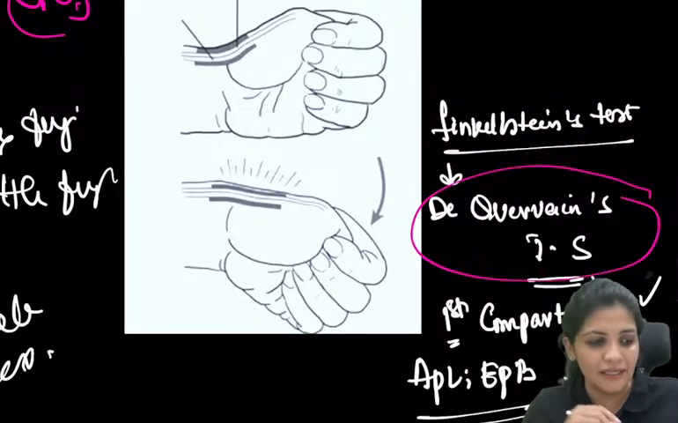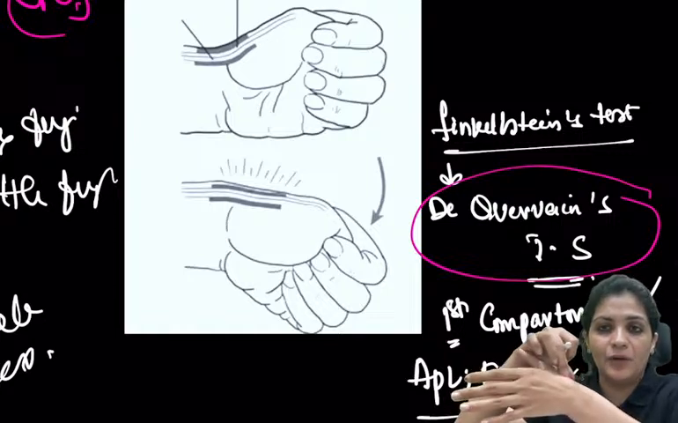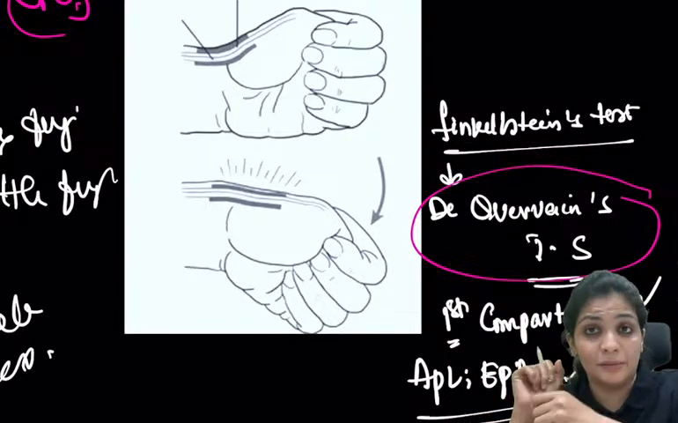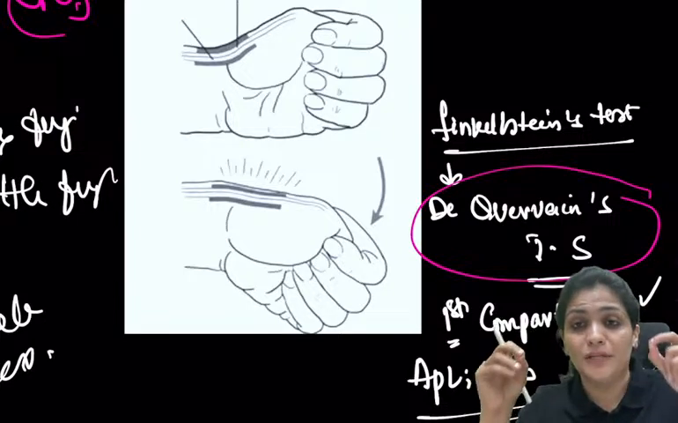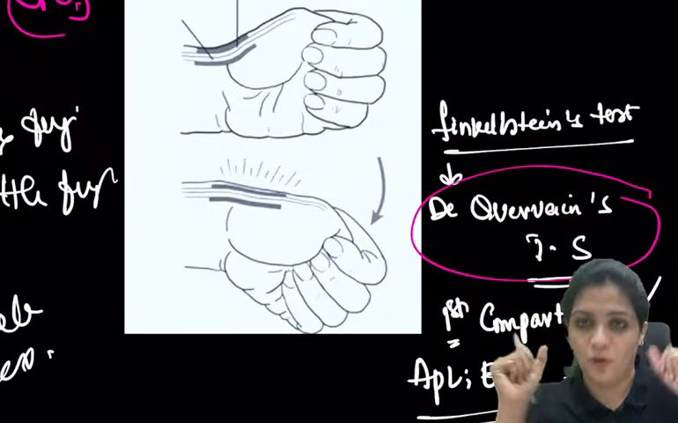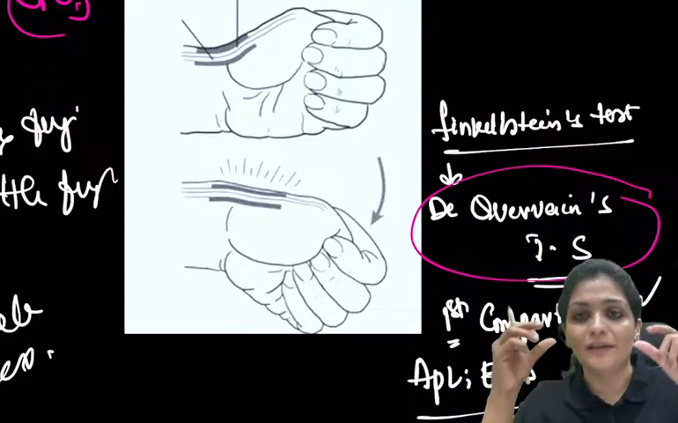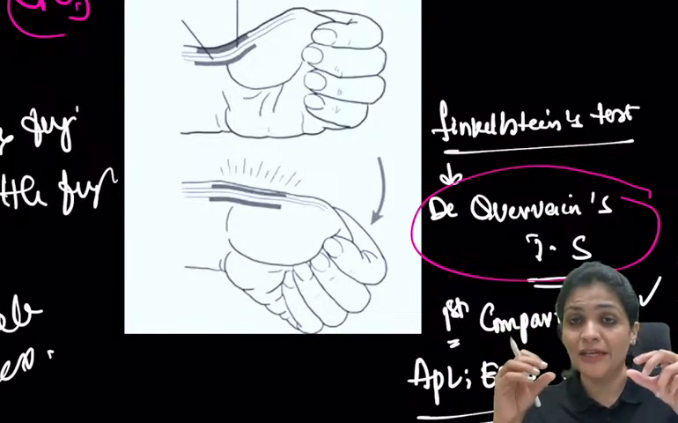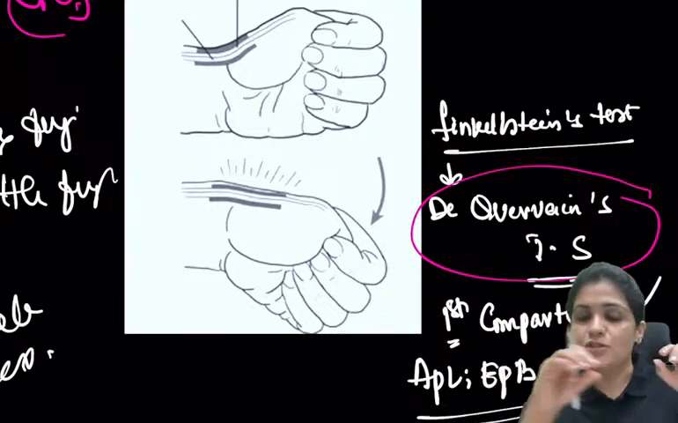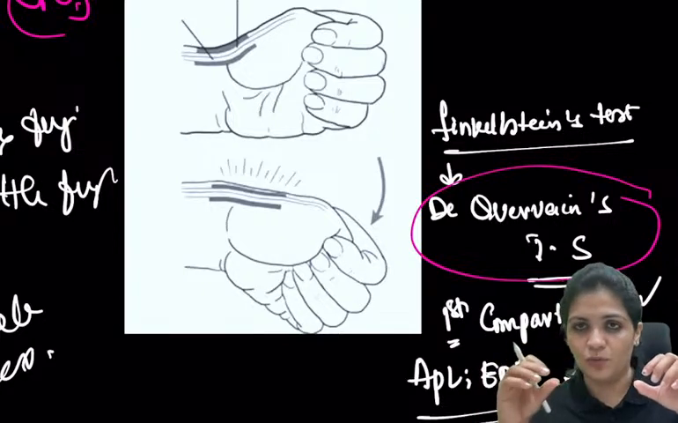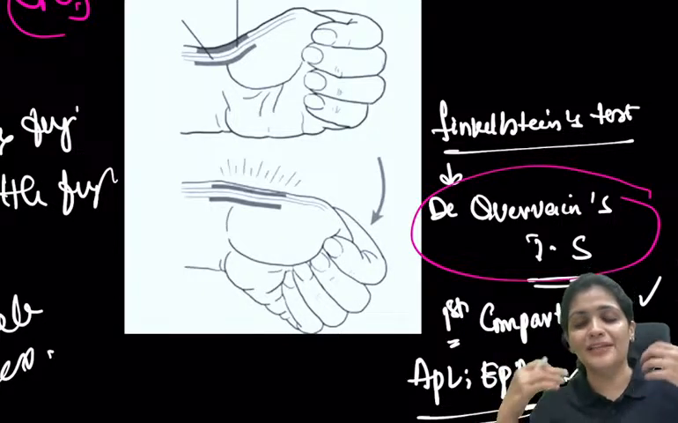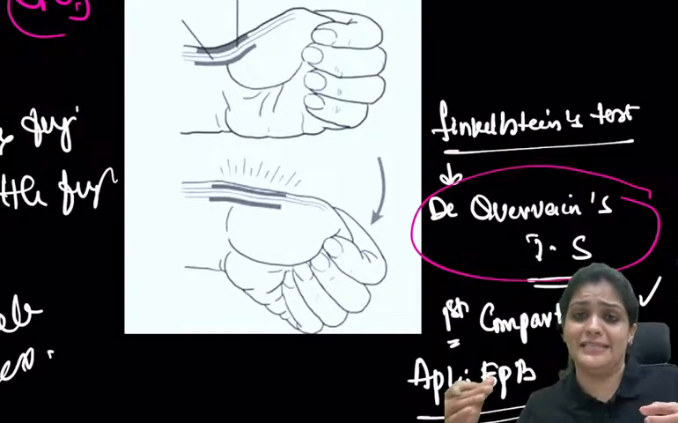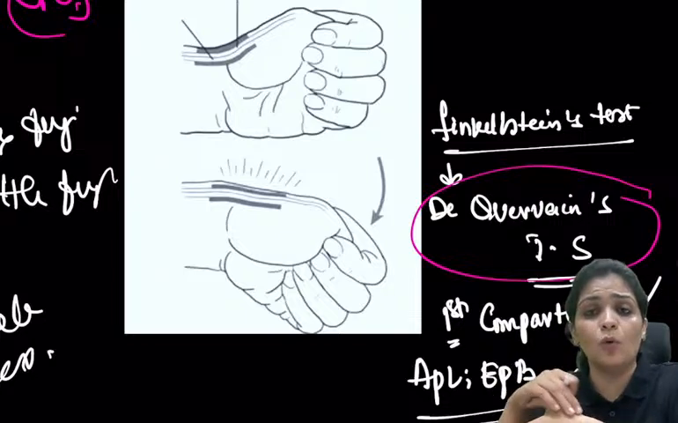So what will happen actually? This APL and EPB are arranged in a compartment, so there will be tenosynovitis. That means this is a tissue, a layer which is covering the tendon. This tendon sheath usually helps the tendon to glide, so the tendon keeps moving in and out of the sheath. Whenever there is an inflammation of the tendon sheath, the tendons can't move freely inside. Hence this results in pain over the wrist.